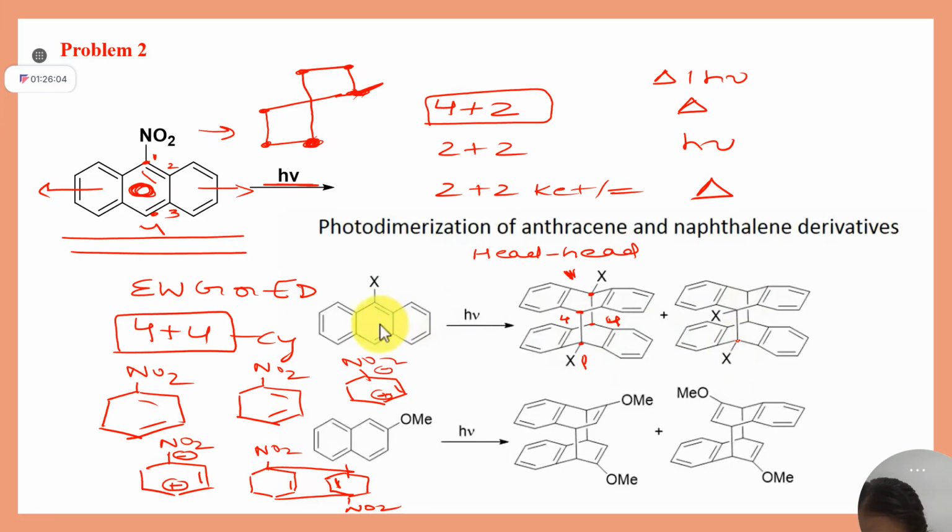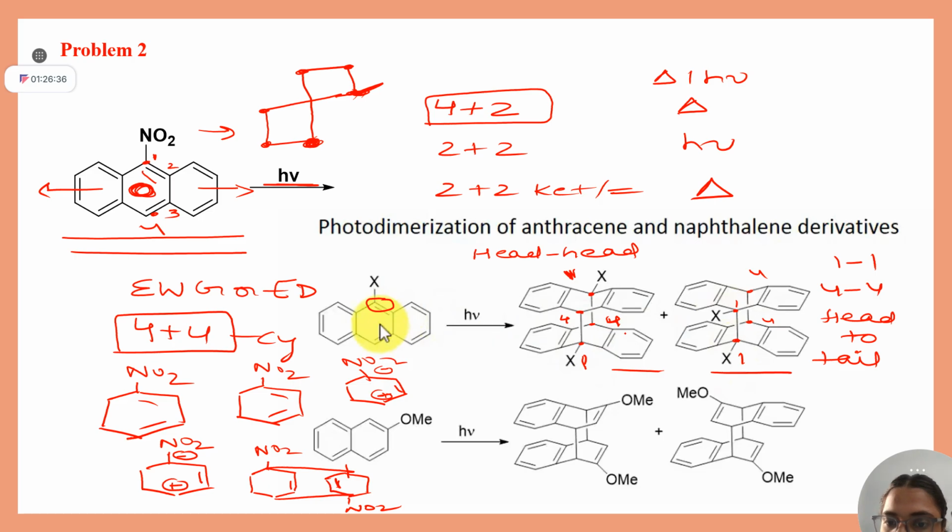See, this is your carbon number 1, this is your carbon number 1, this is your 4, this is your 4. So when 1 goes to 1 and 4 to 4, polarity wise we are going the reverse way, so it is head to tail. In that way you can remember, by the connectivity pattern. So when the substitution is at the middle ring, you have these two isomers possible: 1,1,4,4 or 1,2,4 or 4,2,1. But when you have a naphthalene type of system, these two possibilities are there. They can meet.